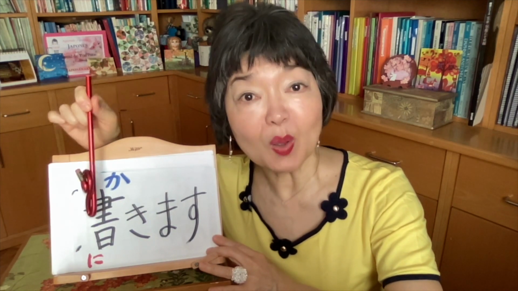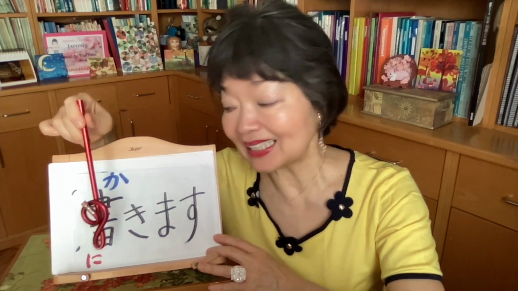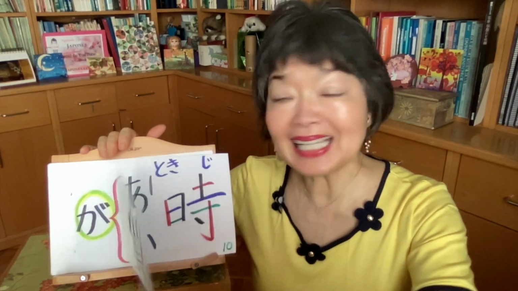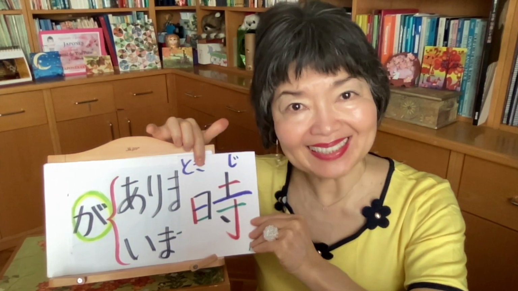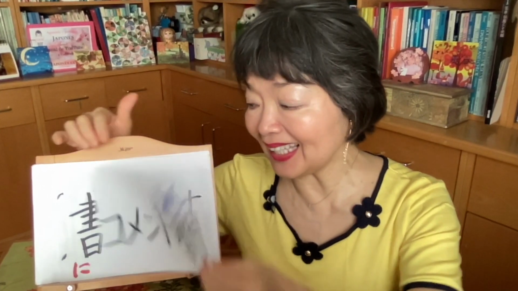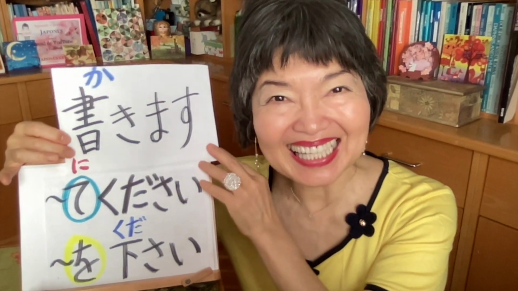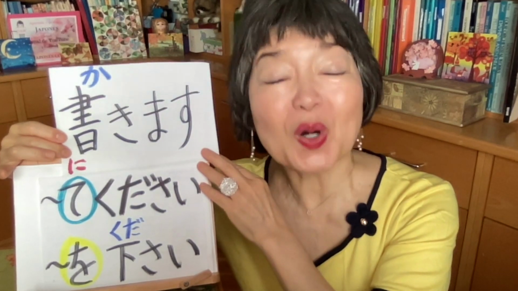I wrote here に because it means something を some place に, and this 書きます is a transitive verb. 質問があるとき、コメント欄に書いてください。